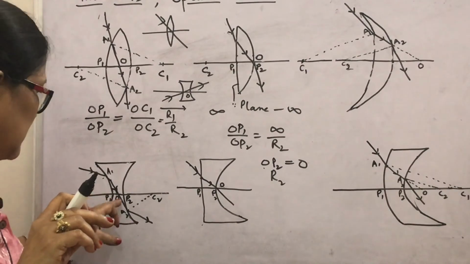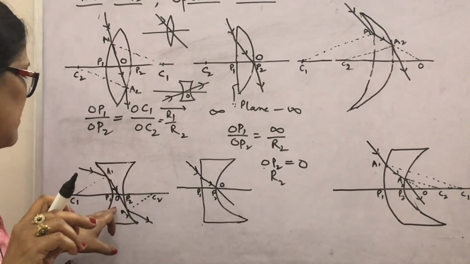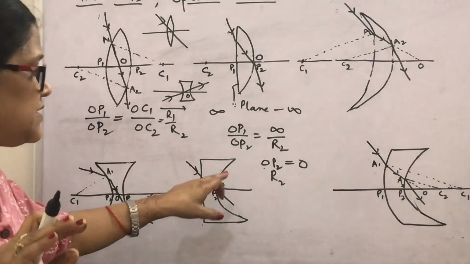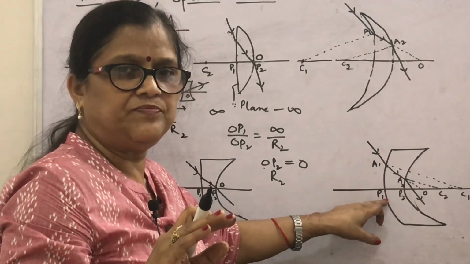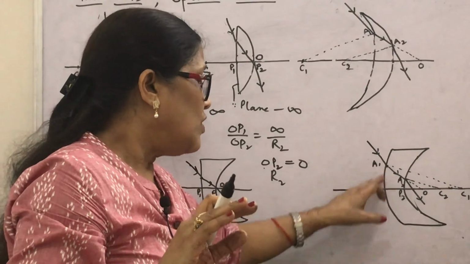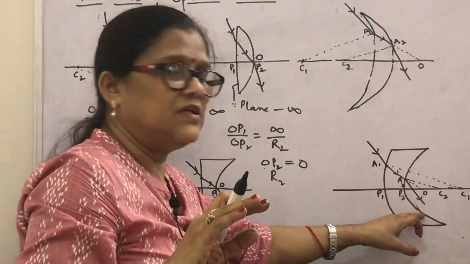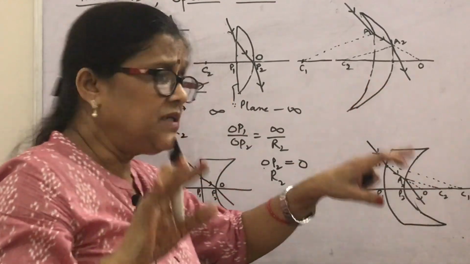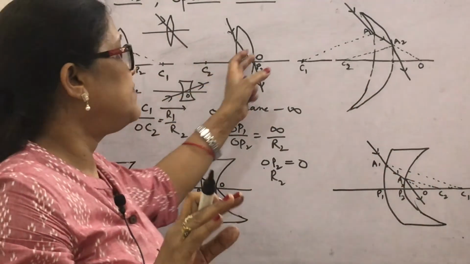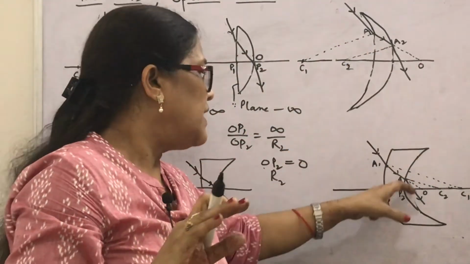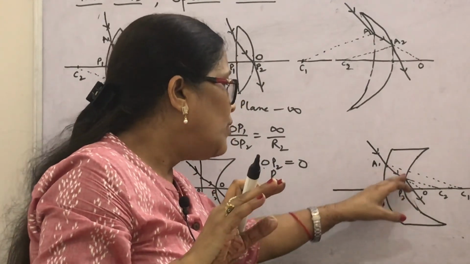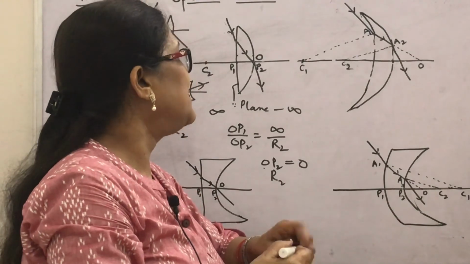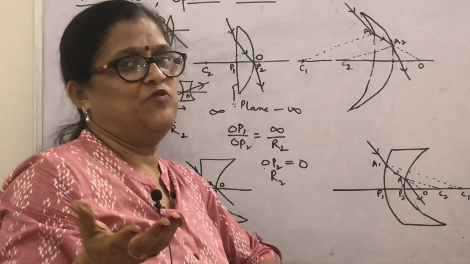This optical center is well inside the lens for a biconvex lens, at the surface for a plano-convex lens, and for this lens, this is a convexo-concave lens, outside the lens. So the optical center may be inside, at the surface, or outside the lens, and again nearer to the more curved surface. So I hope the optical center and its positions will be clear to you.